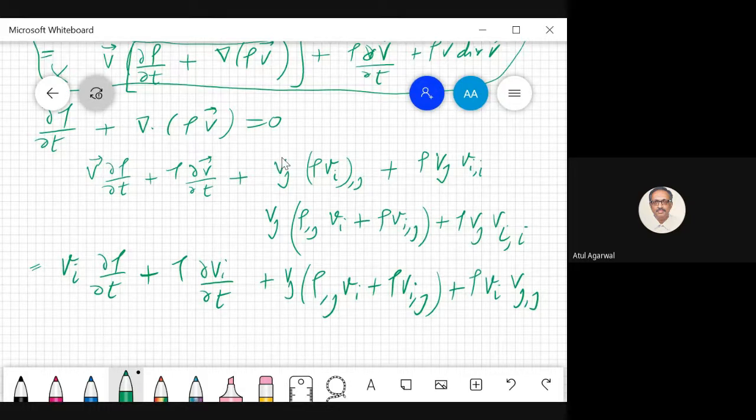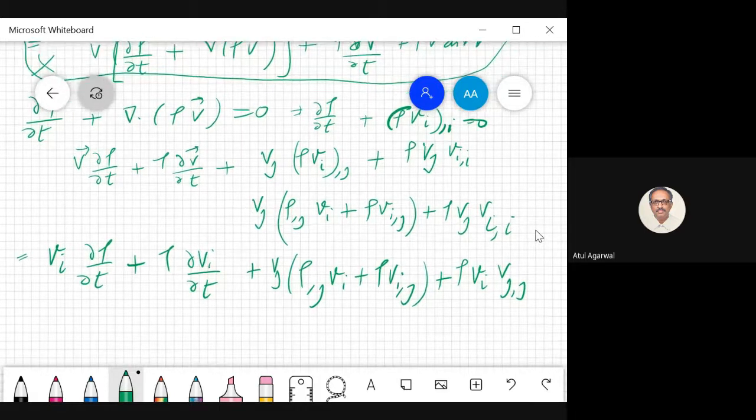And this is what: del rho by del t plus rho Vi comma i is equal to 0. So we have to somewhere use it. Okay, that's the main idea. So let's see. Del rho by del t, Vi is there.